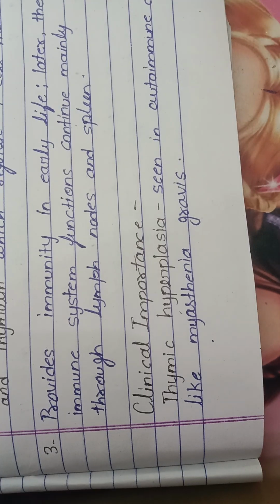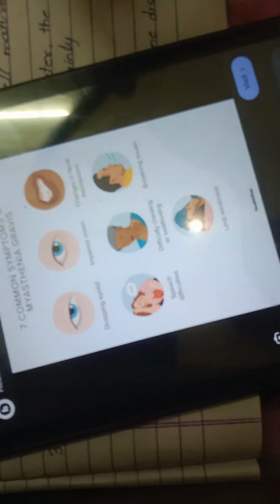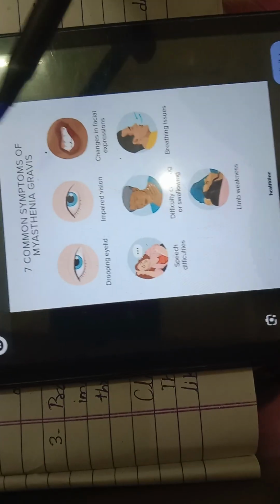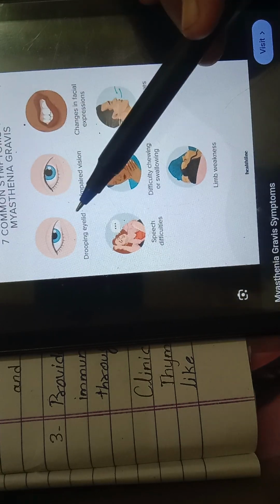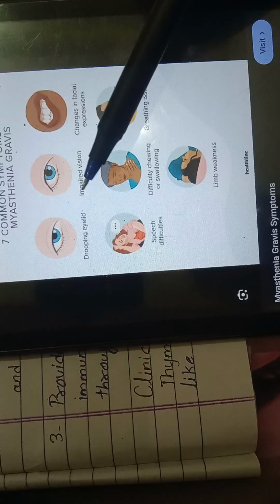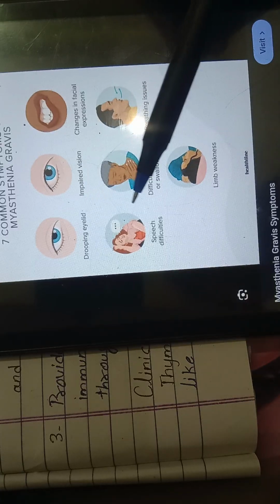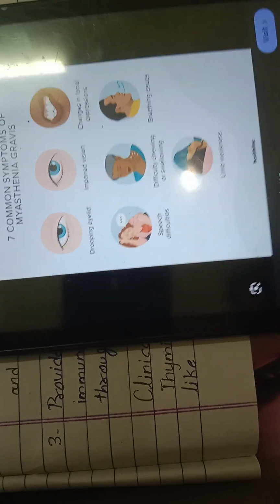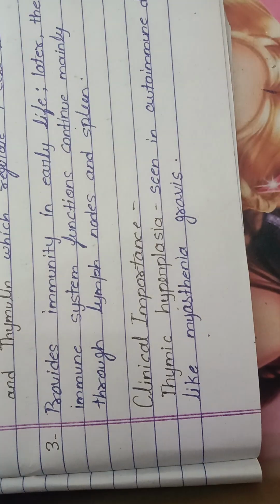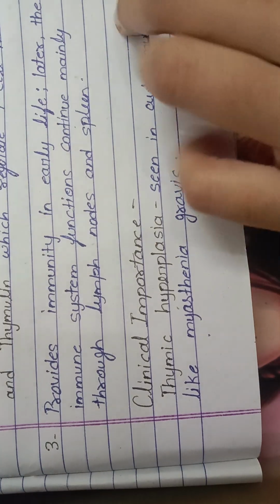Now, what is myasthenia gravis? Myasthenia gravis is an autoimmune disease which produces signs and symptoms which include drooping eyelids, speech difficulties, limb weakness, breathing issues, impaired vision, and changed facial expression.